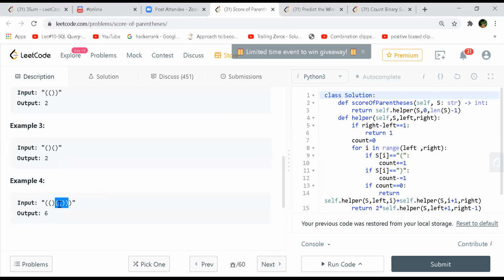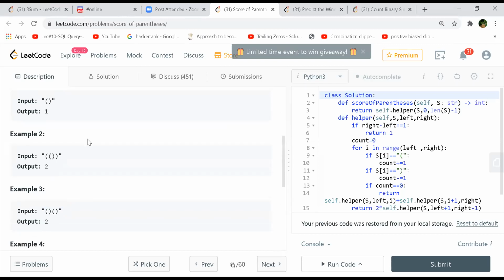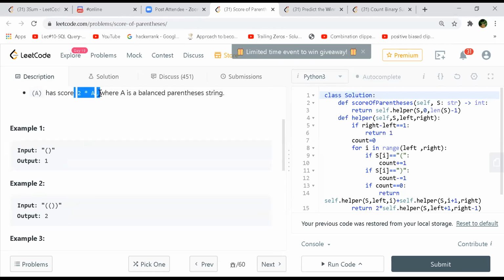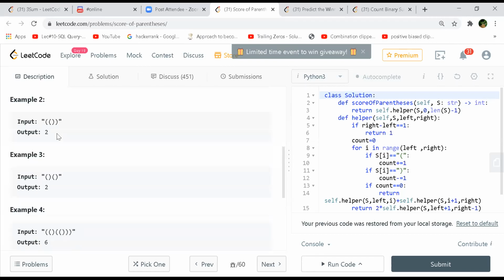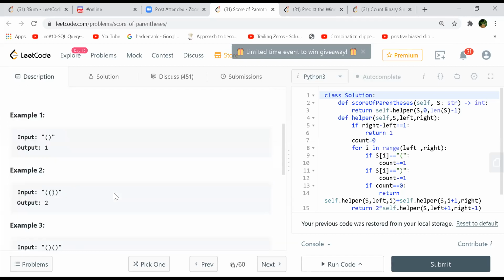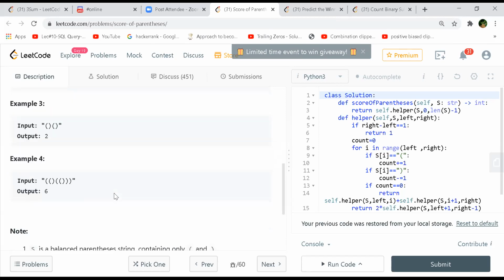Yes, it will give 2, which will be 3, and then 3 into 2 is 6. I mean, outside you multiply 2 into A, as they are saying, right? Yeah, 6. It's not so intuitive also. Yeah, the rules.